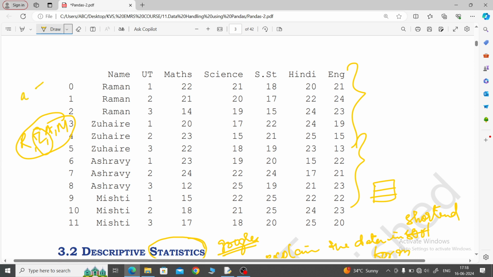Small a in ASCII is 97 and B is 98. You just check it, children.